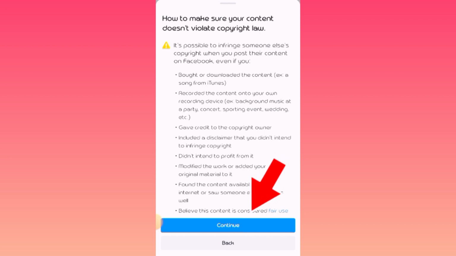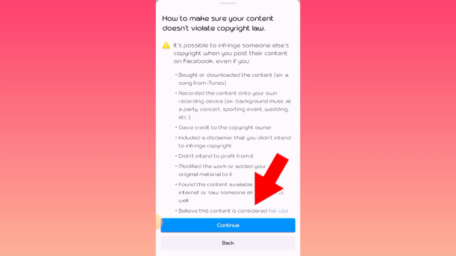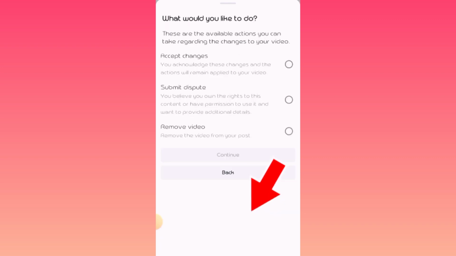Include a disclaimer that you don't intend to infringe copyrights, or didn't intend to profit from it. Modify the works or add on original materials. Find the content available on the internet so someone else posts it as well. Believe this content is considered fair use. So, yan. So, after nyo mabasa yan, click continue.